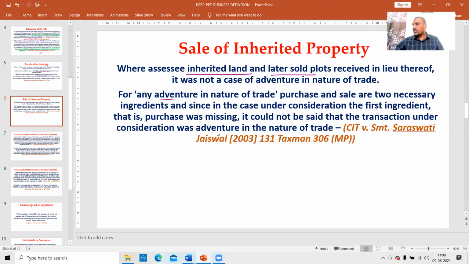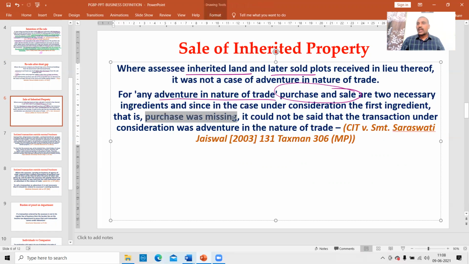Because for an adventure in the nature of trade, purchase and sale both are important. Here in this case, purchase was missing. I have not purchased the property. I got the land as an inheritance from my parents. Therefore, it is not a business income.